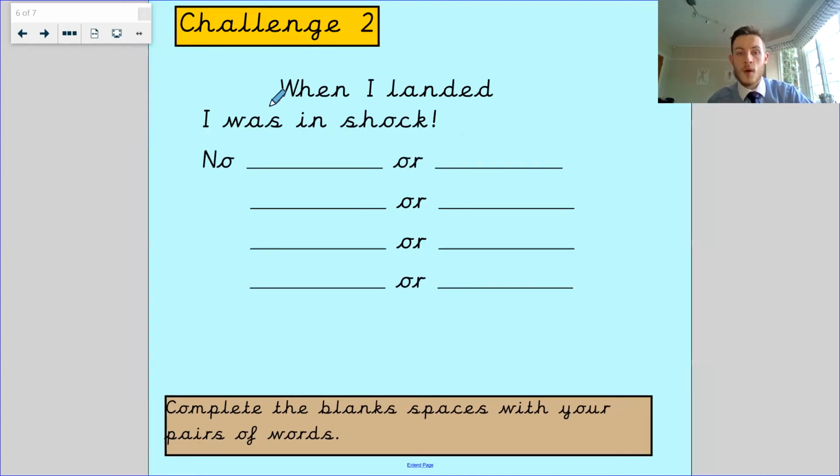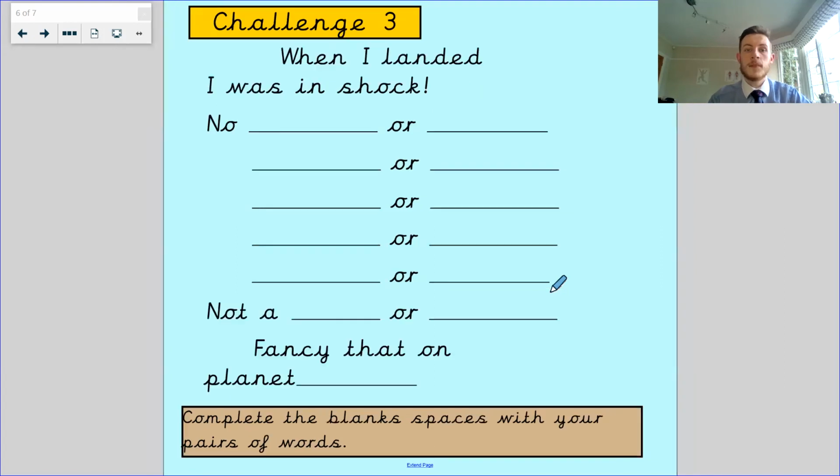Right, challenge two. When I landed, I was in shock. No, and then I've given you all this space here to think of your own pairs of words. And challenge three, I've got all of the starting poem from the start all the way to the end, and it ends with fancy that on planet, and then you need to add in what a planet name could be. Now I chose the Blatt poem because that and Blatt rhymed, but it doesn't mean you have to include a rhyming word as well. You can include your own, but I'd like you to fill in all of this.